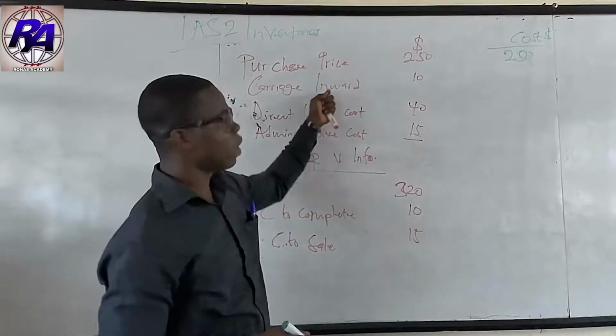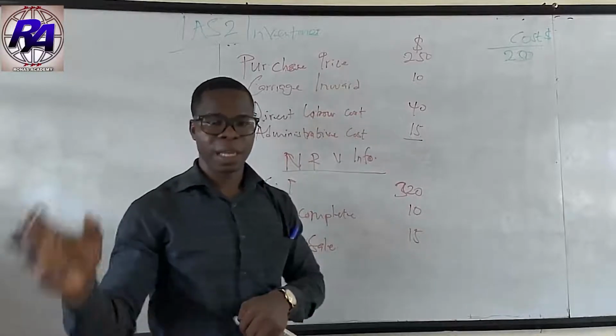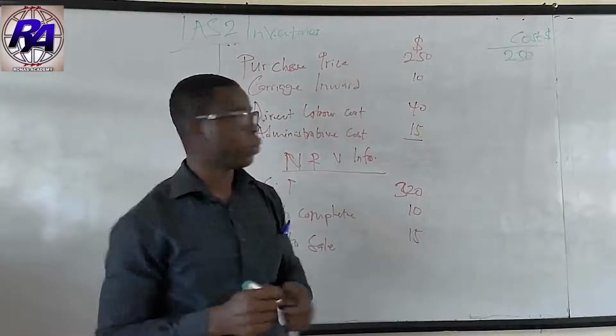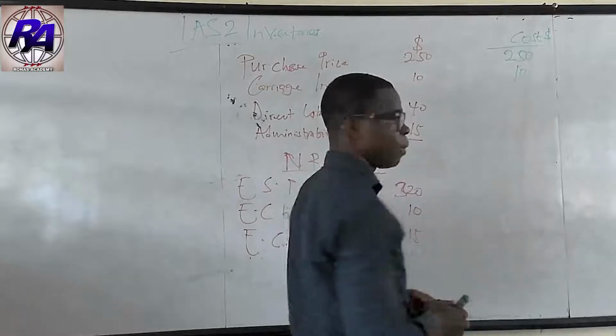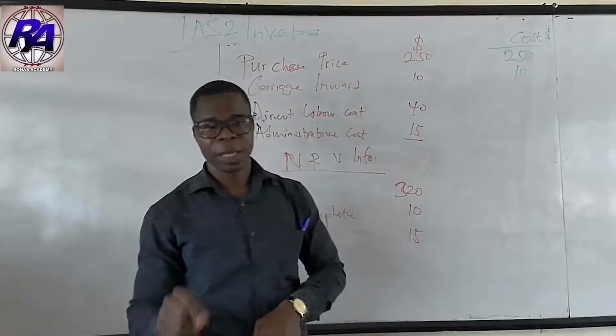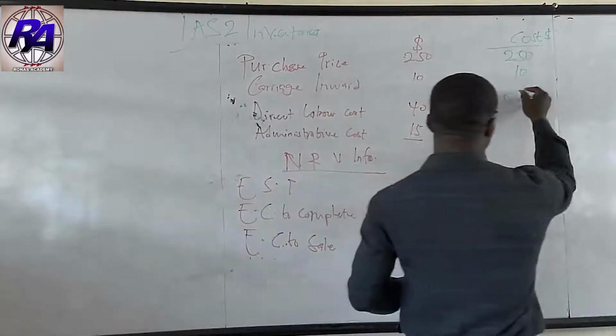What about the carriage inward? Of course, yes, because it's directly attributable to the inventory, bringing the inventory to the business location and in good condition. So that will also be captured. And then also direct labor cost. Remember the convention, we are looking at direct labor cost, direct expenses, and direct material cost. So the 40 will also be captured.